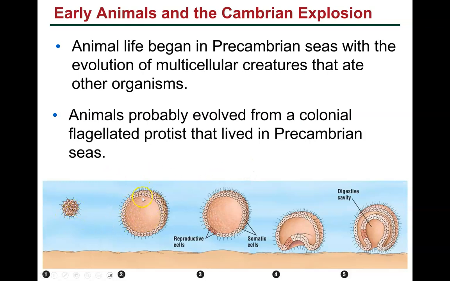And you can see these resemble our early stages of embryonic development. And then it would take, remember this took billions of years, reproductive cells forming, and then a little digestive cavity starting to form. And this actually looks very similar to our very simplest animal, the sponge.